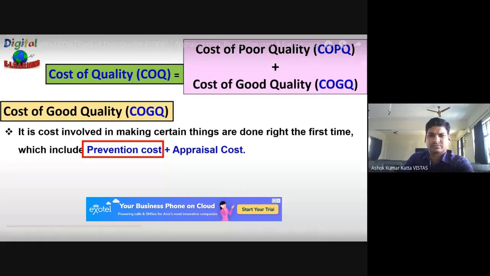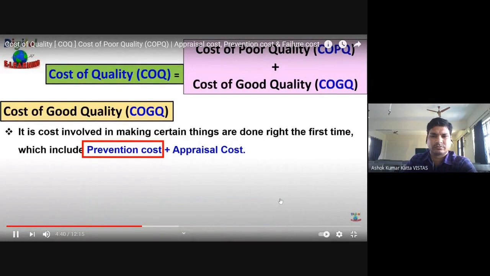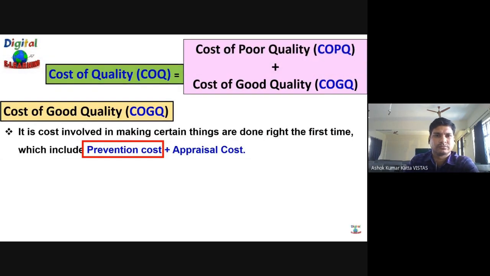An example could be your quality assurance cost. A few other examples under this category could be establishing the product specification, quality planning, new product development and testing, development of the quality management system, and proper employee training.